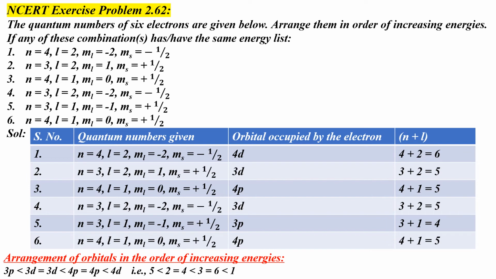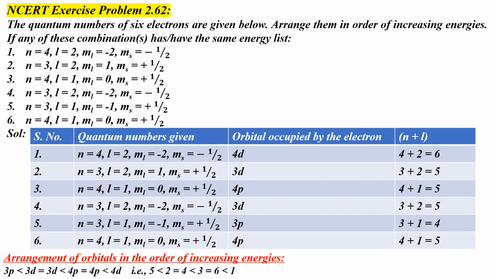Now moving on to the second set. Here the value of n is 3 and L is 2. This indicates that the electron is in the third shell, and since L is equal to 2, it is in the d orbital. So electron is present in the 3d orbital.